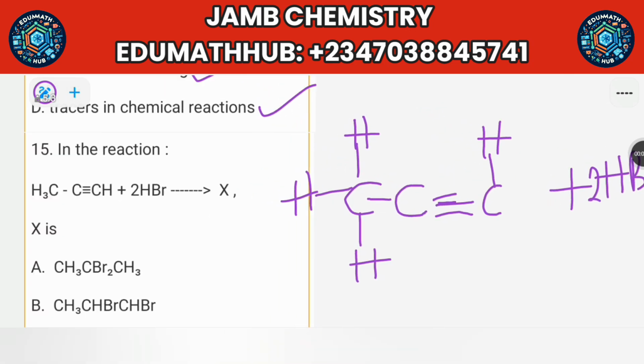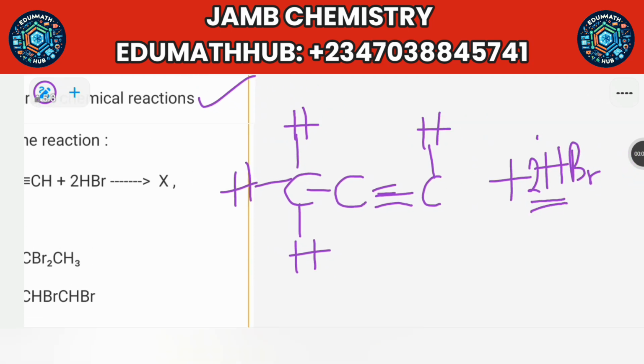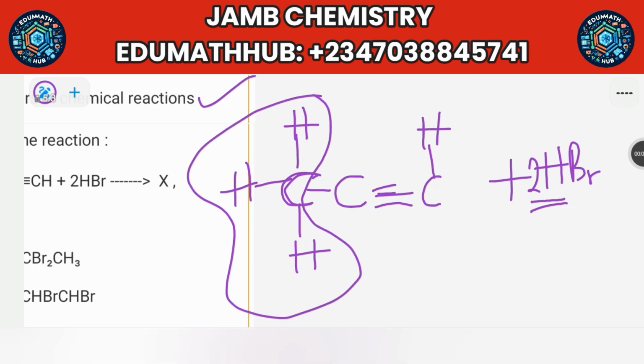It's very simple. This Markovnikov's rule is very simple to use. Look at how to use it. You go to your acid, which is HBr, the hydrogen there, attach it to the carbon atom that has the highest number of hydrogen. Okay, this carbon atom here is C. It has 3 hydrogen. You cannot attach it here.